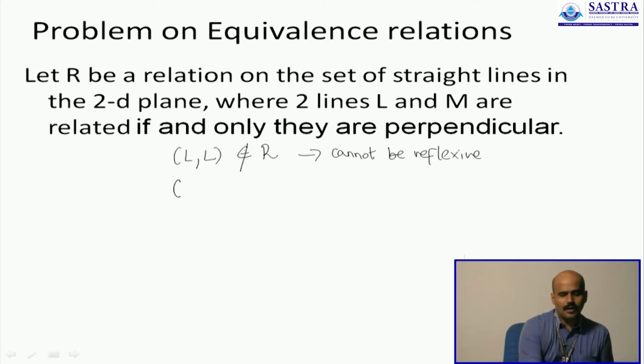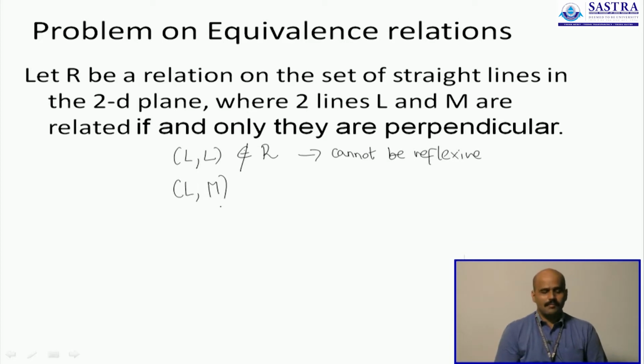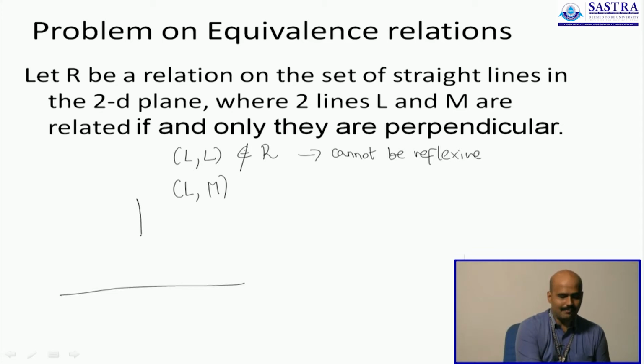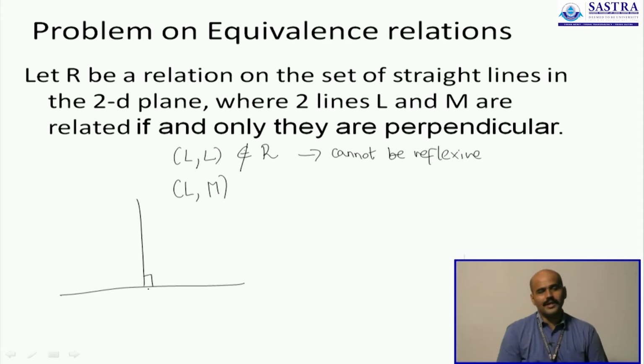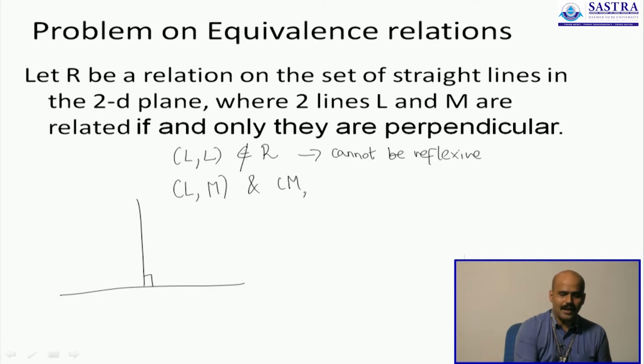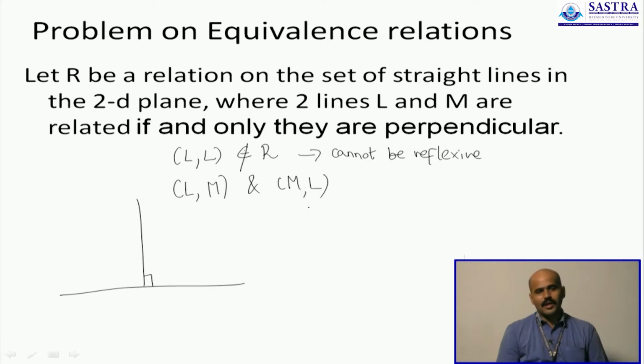On the other hand, it is interesting to see that it is actually symmetric, because if L is like this and M is like this and the angle between them is 90 degrees, then it also means that both LM and ML are part of the relation.